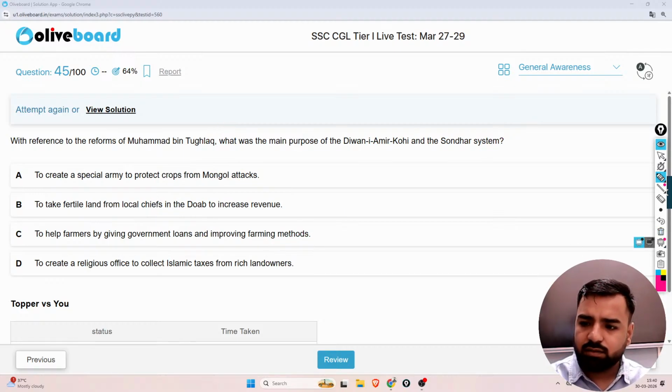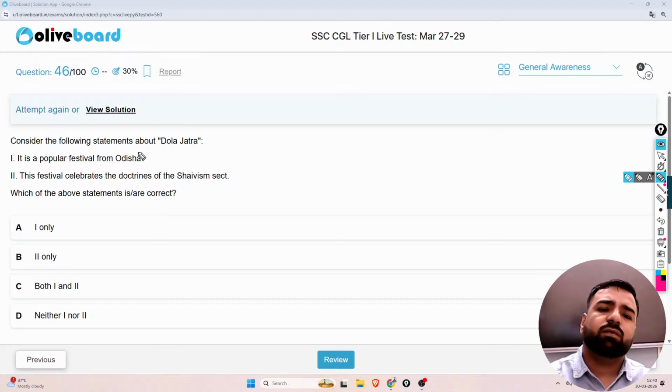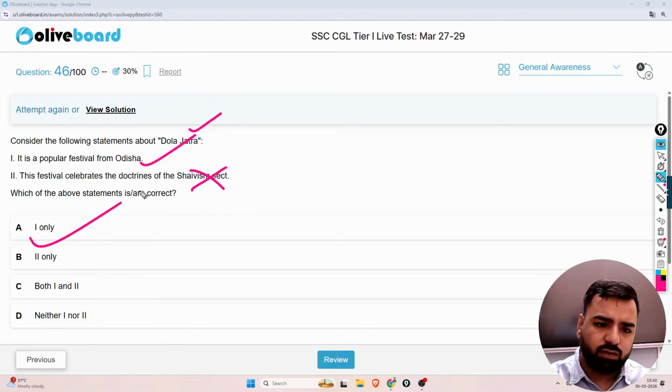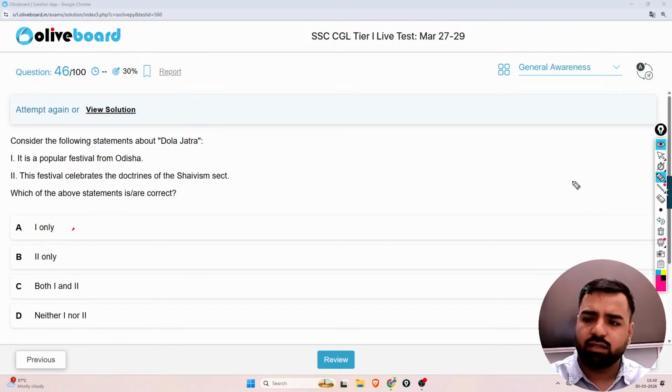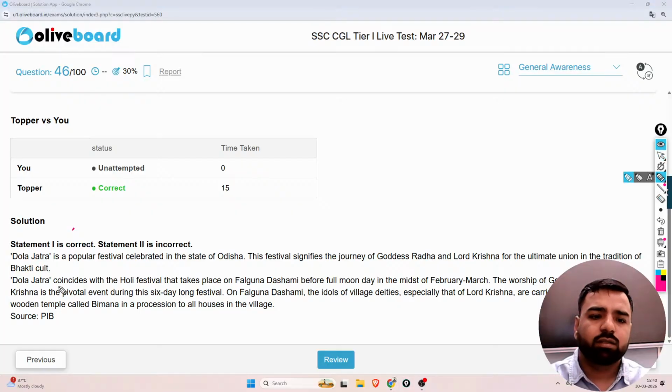The next question is, which of the following statements about Dola Jatra is correct? It is the popular festival from Odisha, that's correct, we are aware of this. This festival celebrates the doctrines of the Shaivism sect, that's wrong. It's near Holi. It's celebrated with Holi, and it coincides with the Holi festival that takes place on Fagun Dashami before the full moon day in the midst of February and March.